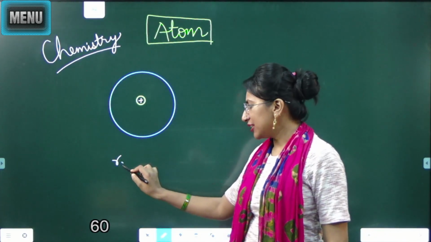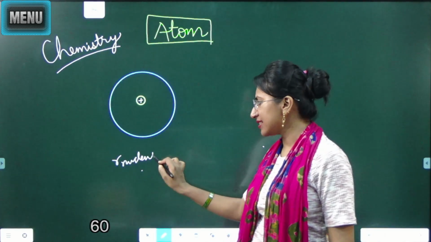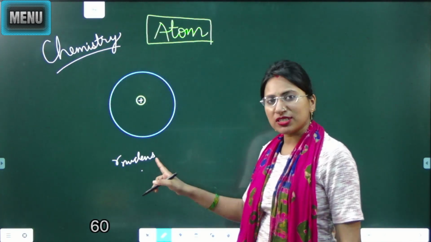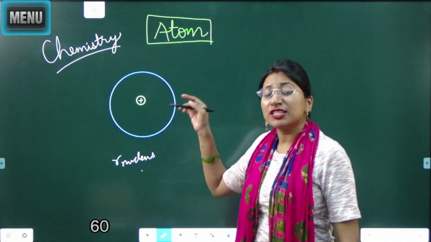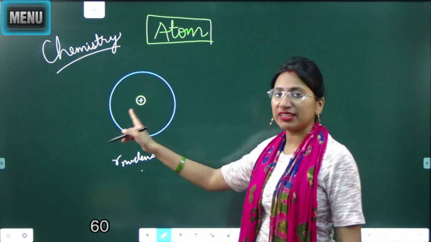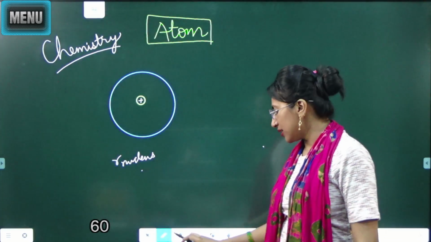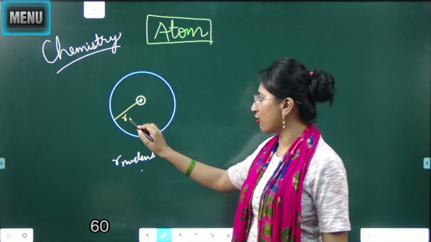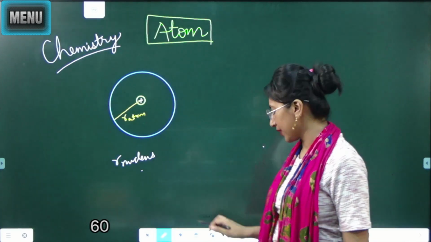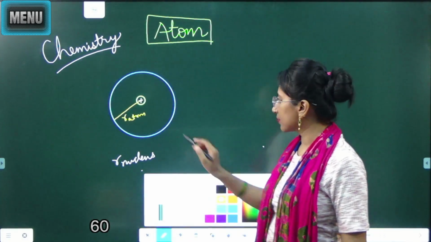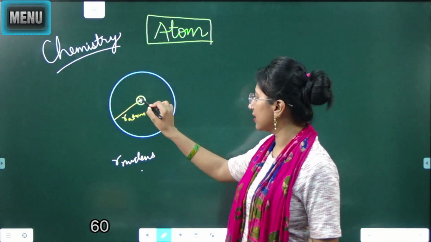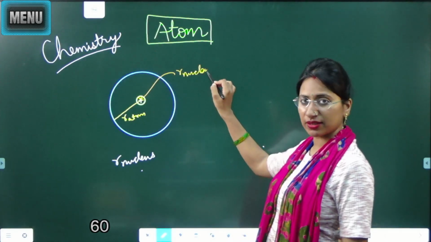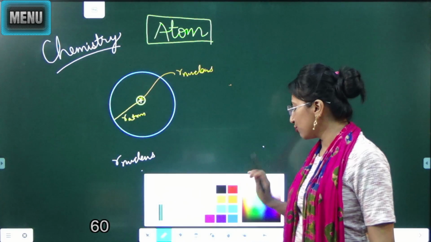The radius of the nucleus is almost 1 lakh times smaller than the radius of the atom. Suppose this is the radius of the atom, and this tiny line here denotes the radius of the nucleus.